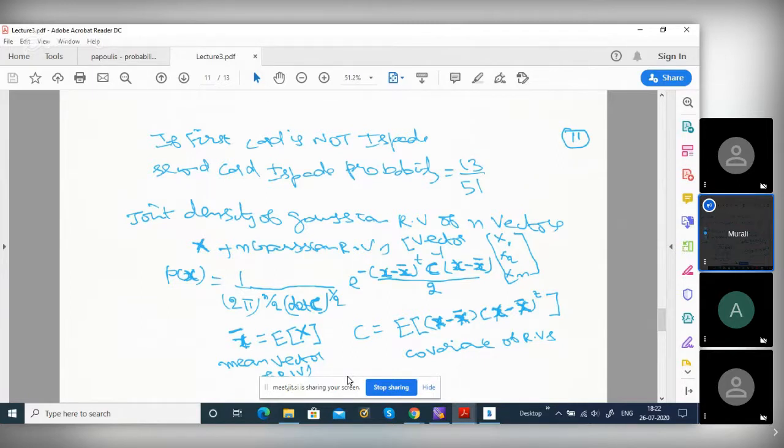I gave an example of tossing a coin. What is the average value of the random variable? Consider all the possibilities multiplied by the value of the random variable, weighed by the probability. Same way, if it is continuous, you have to integrate, not sum. So x bar is the mean. Then E of x minus x bar into x minus x bar transpose, where E is statistical expectation. Statistical means you are weighing by the probability density or probability, depending upon whether it is continuous or discrete.